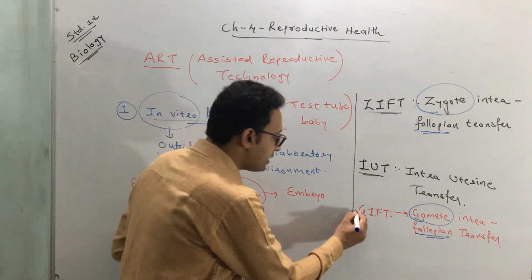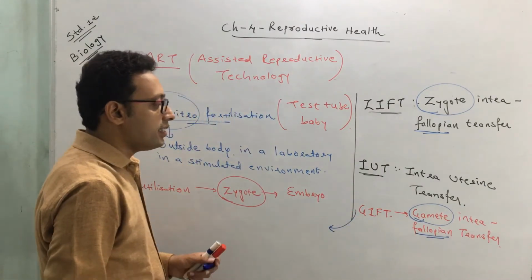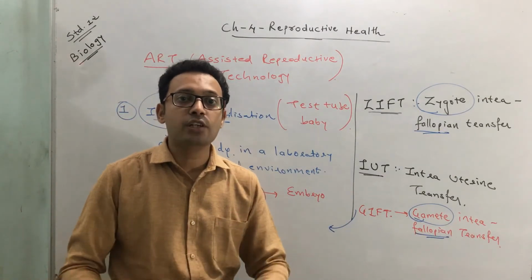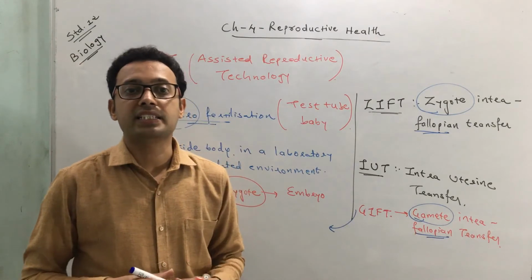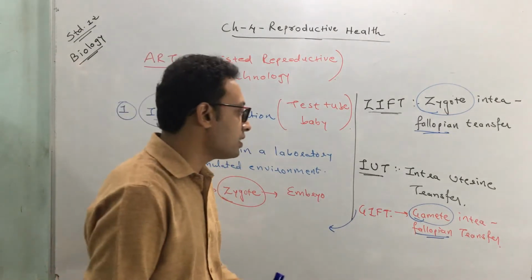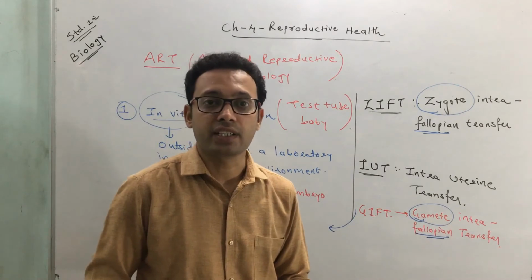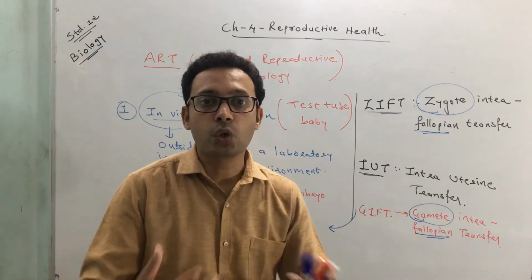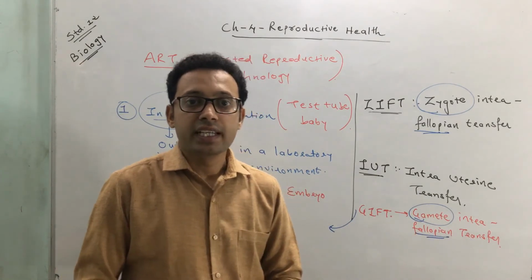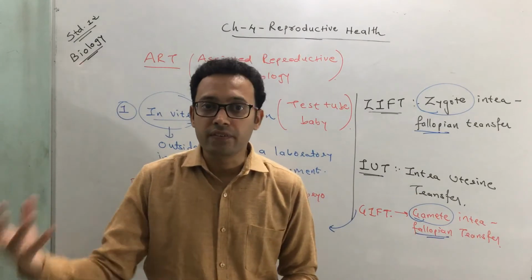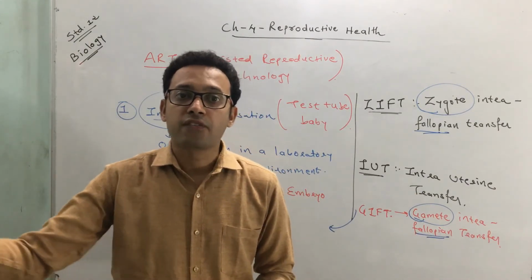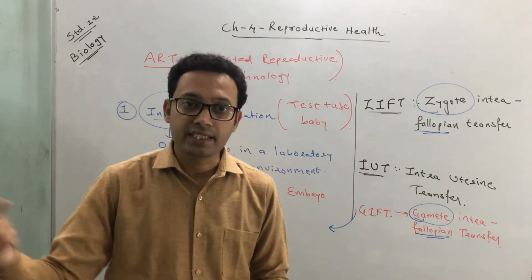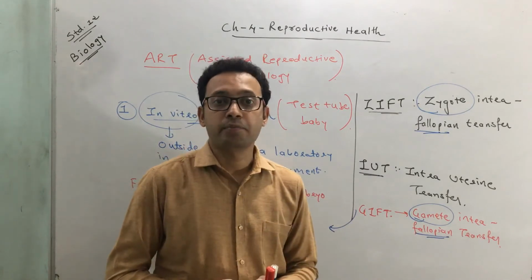In which circumstances is this technique useful? GIFT is useful in cases where the lady is not able to produce the ovum or ova, the egg cell. In those circumstances, the technique adopted is GIFT. If in a couple the lady is not able to produce the ovum or female gamete, in that case we will get the ovum from a healthy donor, another healthy female, and then we transfer it into that couple.